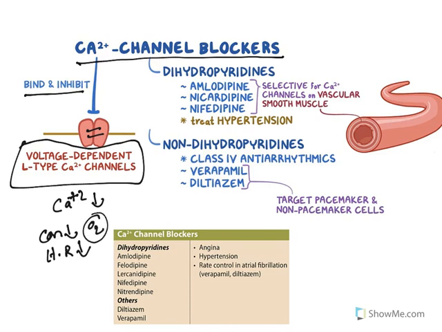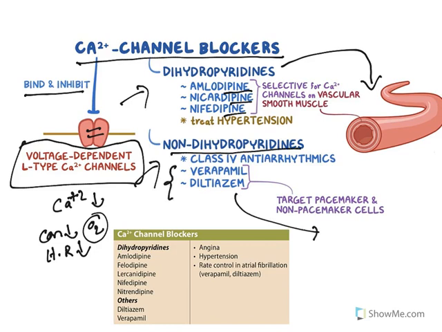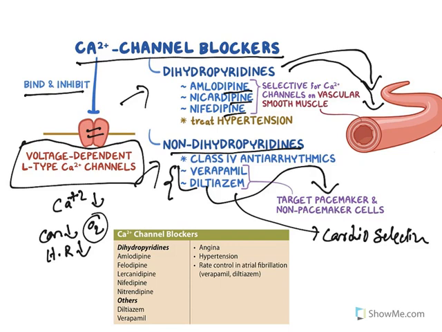There are two major classes, dihydropyridines and non-dihydropyridines. Dihydropyridines, all of them end with dipine: amlodipine, nicardipine, nifedipine. All these dihydropyridines are selective towards blood vessels. The other group, non-dihydropyridines like verapamil and diltiazem, are cardioselective. Understand these words, cardioselective and vasoselective. So dihydropyridines selectively dilate blood vessels, whereas verapamil and diltiazem selectively act on cardiac pacemaker cells. Now the drugs amlodipine, felodipine, all dipines, as I told you, belong to dihydropyridines. Diltiazem and verapamil are cardioselective drugs.